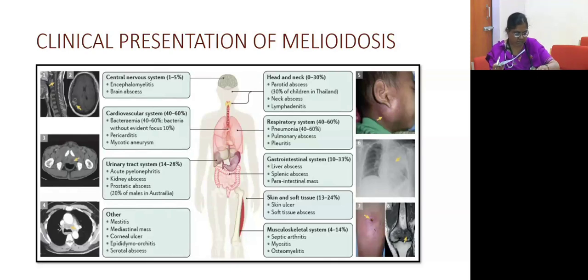Cardiovascular manifestations include pericarditis, mycotic aneurysm, and bacteremia. Others are urinary tract infections, acute pyelonephritis, kidney abscess, prostatic abscess, head and neck infections, respiratory infections, GI, and skin and soft tissue infections, where our second case came with an NSTI infection, and the third case came with septic arthritis.